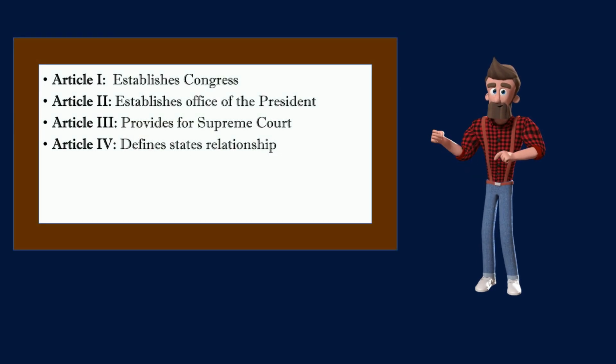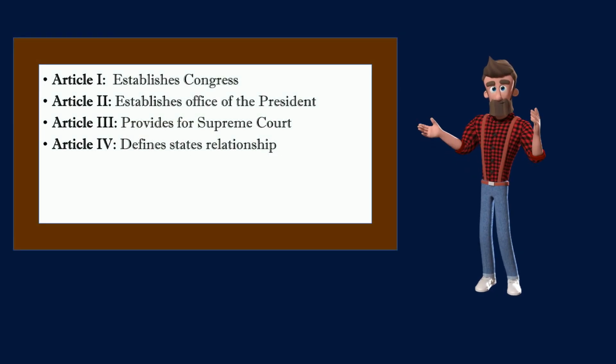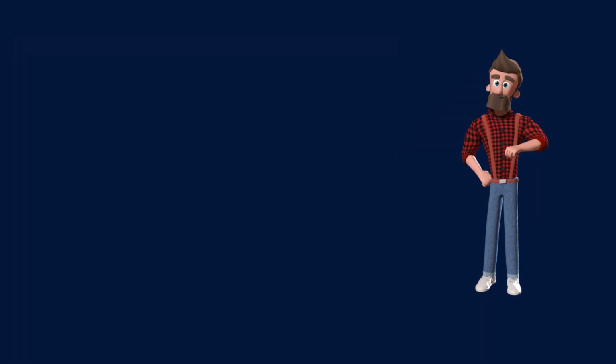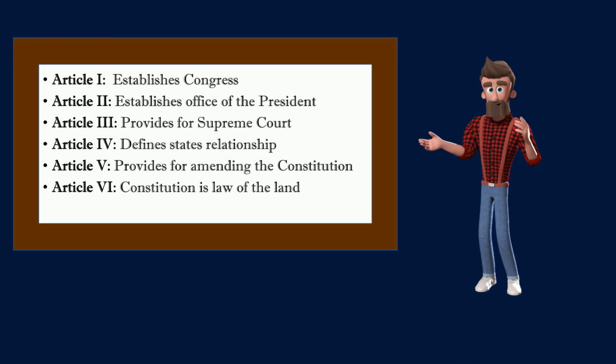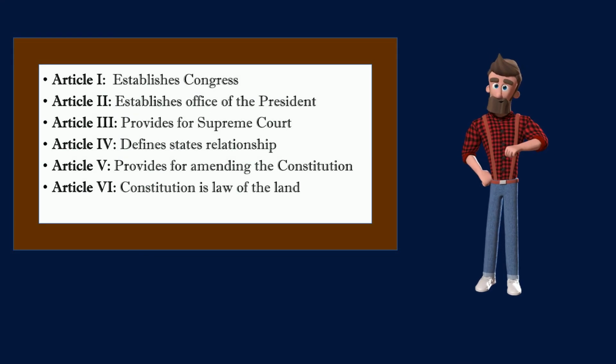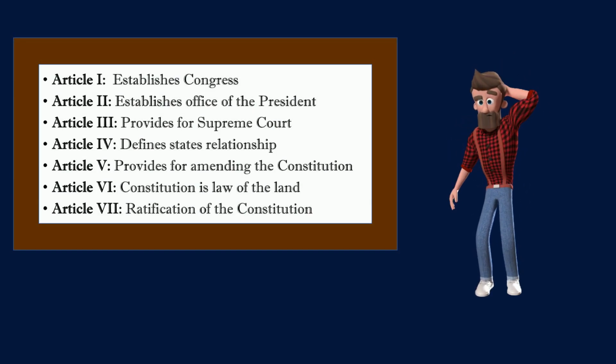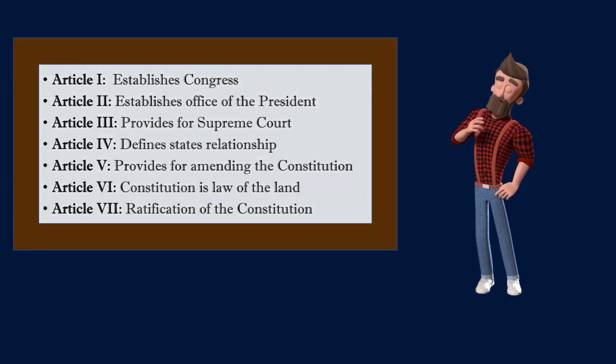Article 4 defines the relationship of the states to each other and the Union. Article 5 provides methods for amending the Constitution. Article 6 declares the Constitution to be the supreme law of the land. And the last article, Article 7, provides for the ratification of the Constitution.